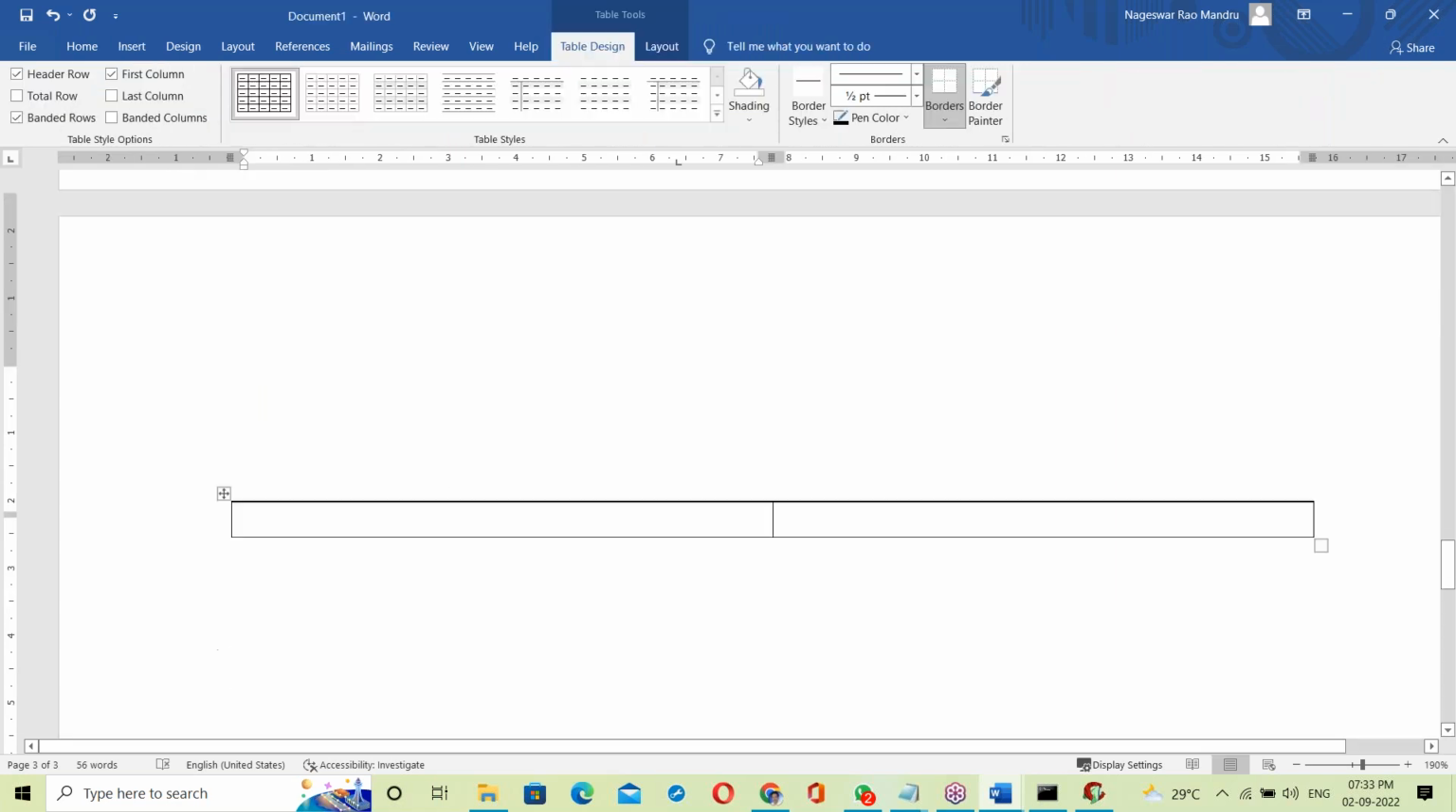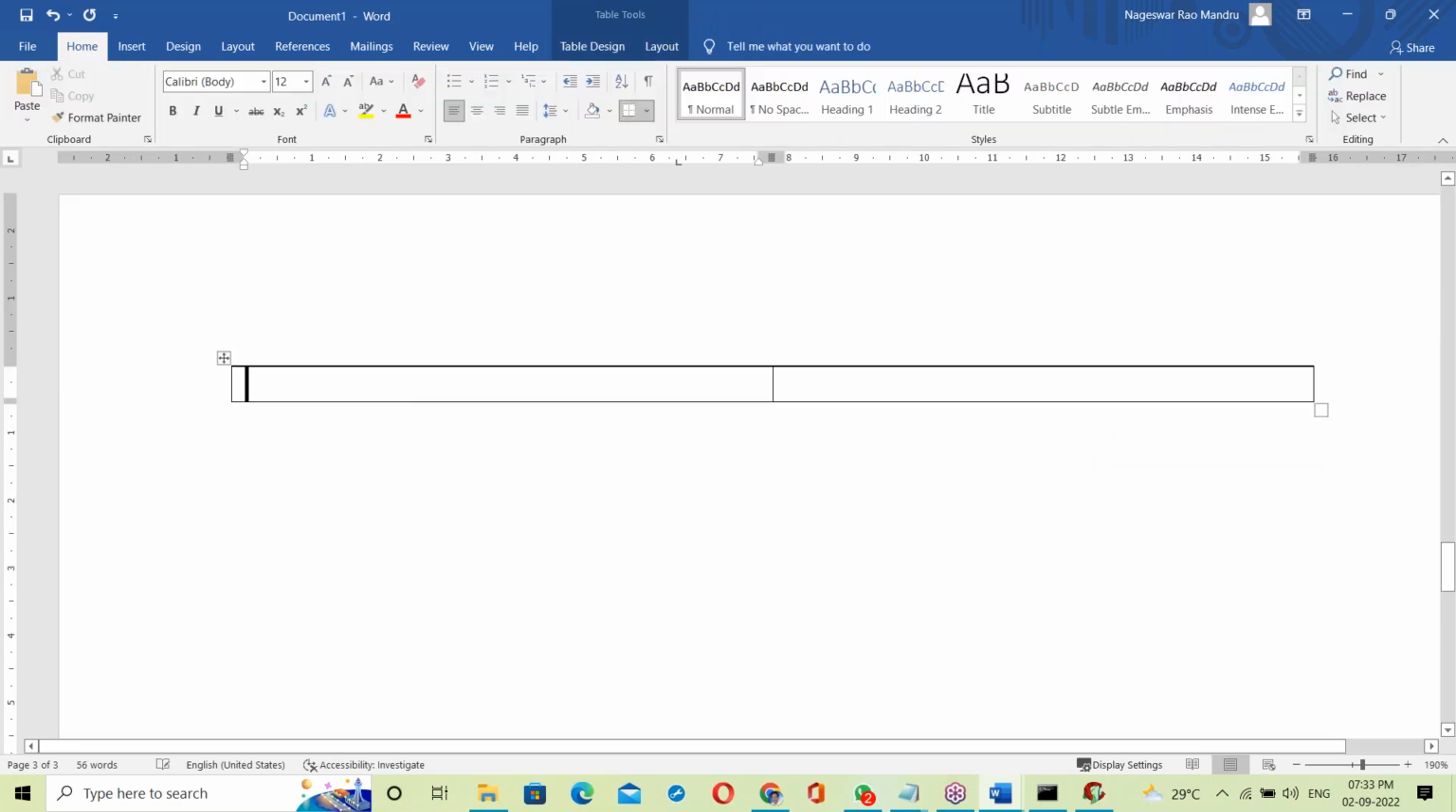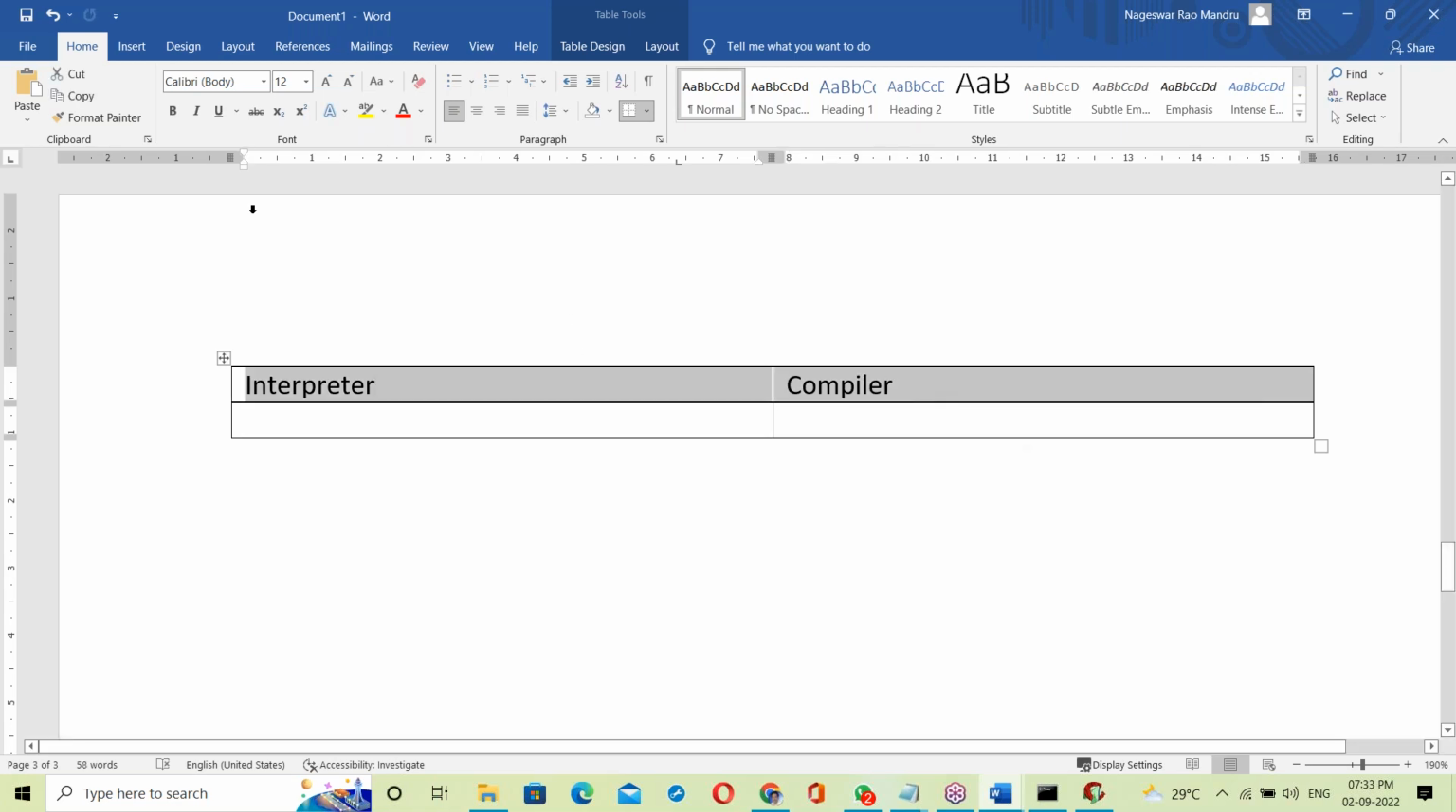Let me explain clearly here. Interpreter versus compiler. Let us talk about the differences. So, the first difference.